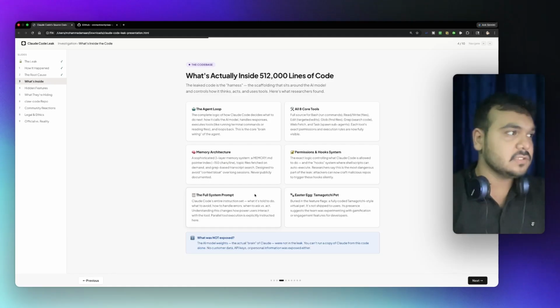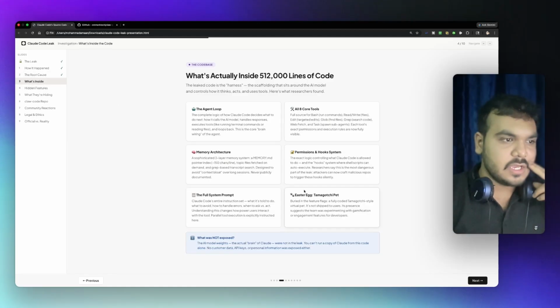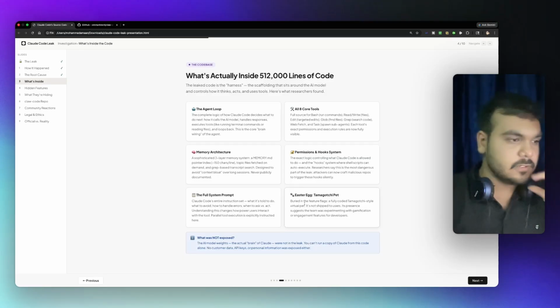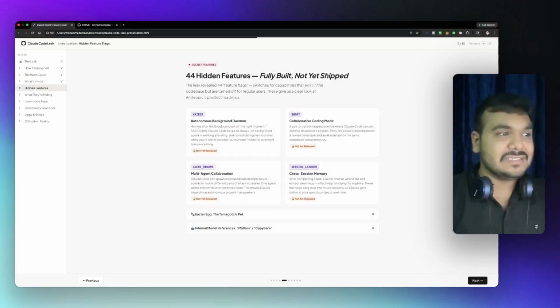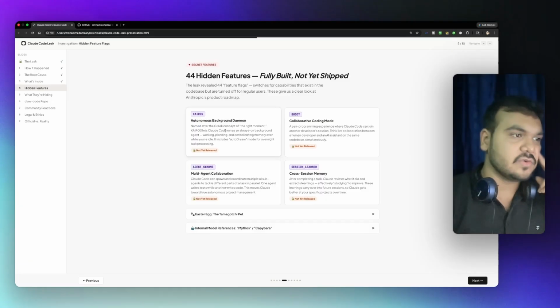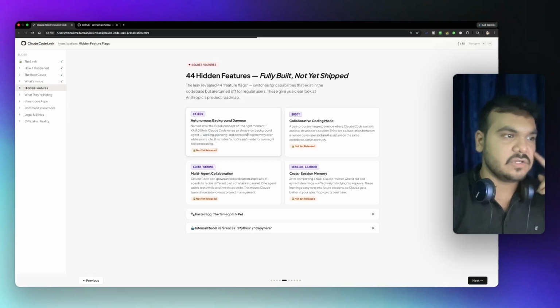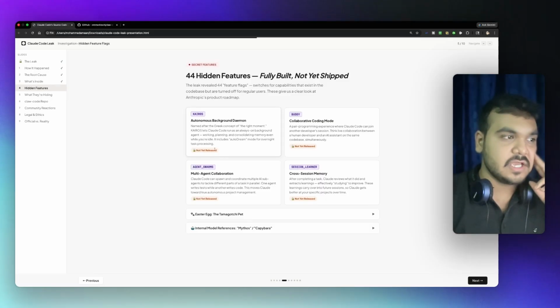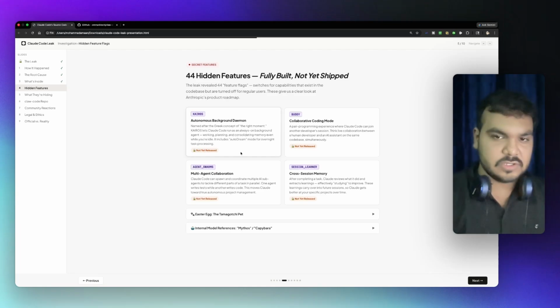And some hidden files. Let's discuss what the hidden files are right now. The Easter eggs include a Tamagotchi pet. It is a feature flag: a Tamagotchi-style virtual pet that is not shipped to users right now, but was found in the code. And these are the hidden features, which include an autonomous background daemon, named after the Greek concept, which lets Claude Code run on its own as a background agent, working, planning, and consolidating memory even while you're idle. It includes an auto dream mode for overnight task processing. It was not released yet, but it was found in the code.